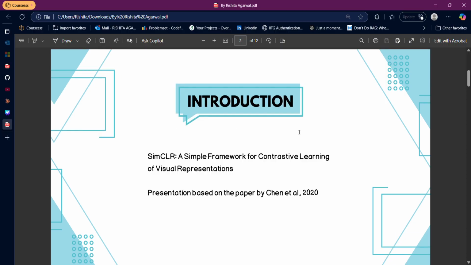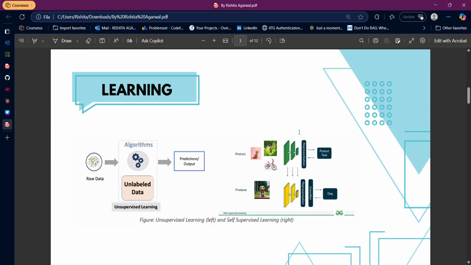So this paper, SimCLR, is based on the research paper A Simple Framework for Contrastive Learning of Visual Representations. It was a breakthrough in unsupervised and self-supervised learning compared to supervised learning algorithms. From this paper, we could find out that even a framework of unsupervised learning can perform as well as a supervised learning framework.